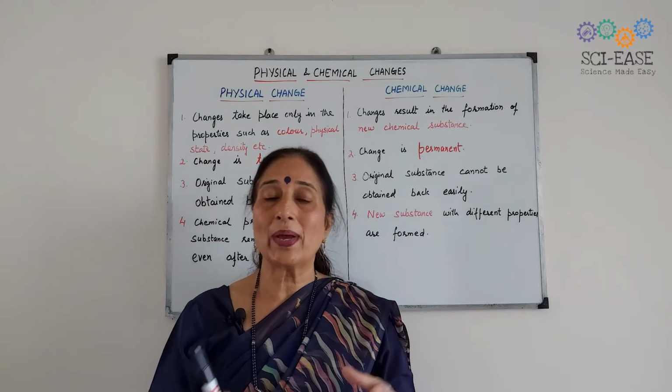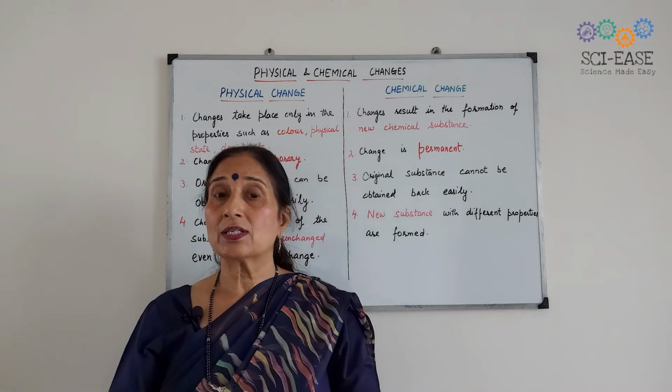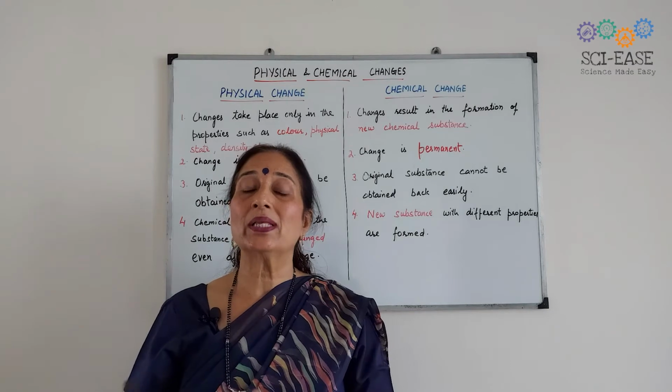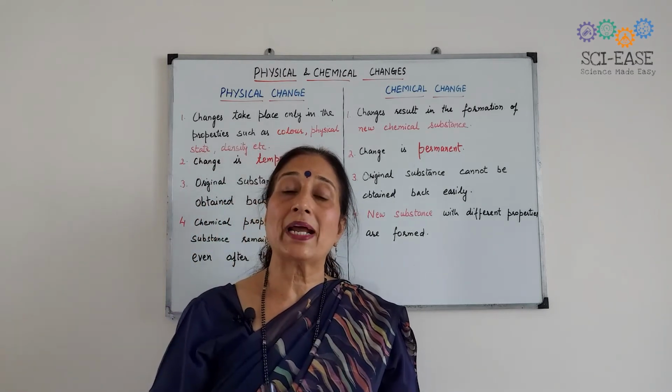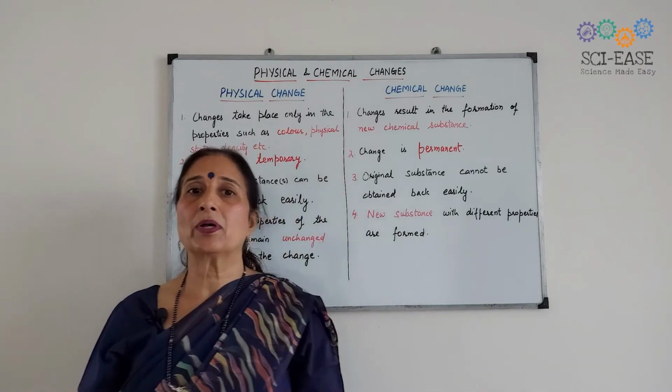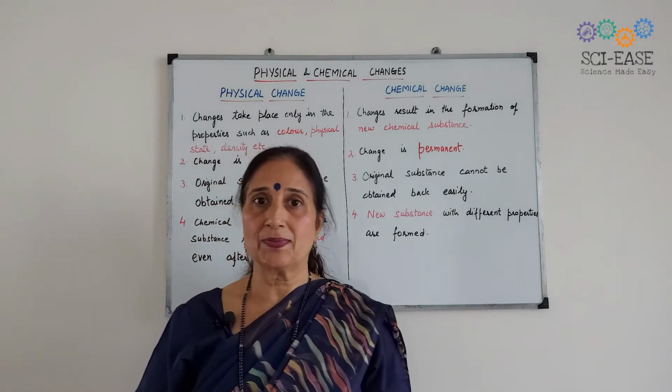Many times there is a question like this: what are the differences between physical change and chemical change? Write examples, two examples or one example of each.